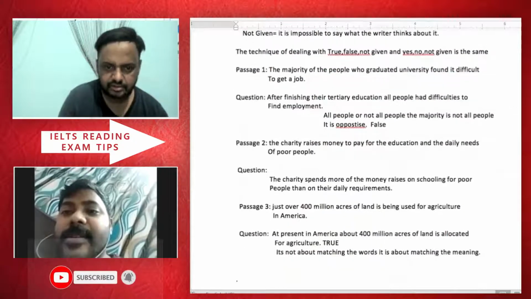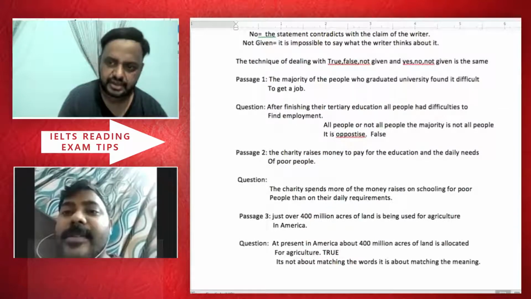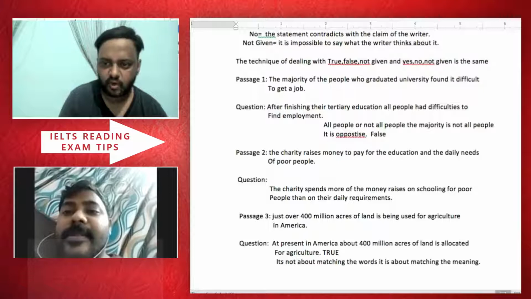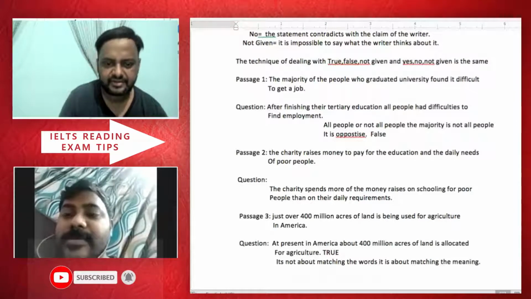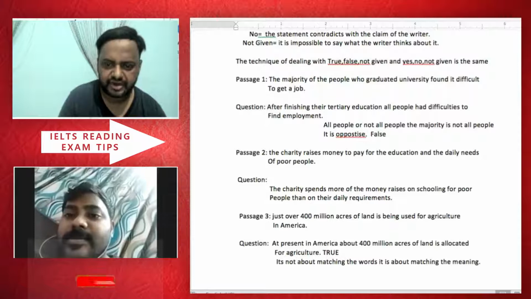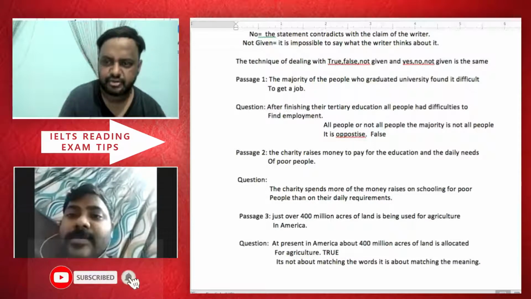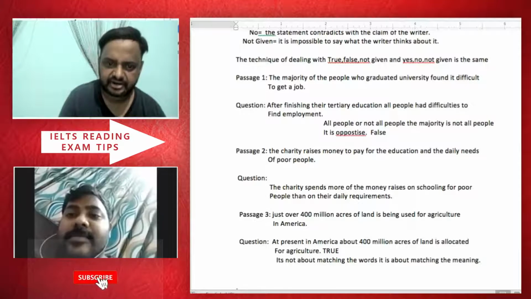So they are not saying anything about what percentage or how much money the charity raises. They're just saying the charity raises money to pay for the education and the daily needs of the poor people. So it could be like 20%, it could be 10%, a very small amount, and they would be having some salaries and other expenses, the rents and other expenses as well. So they're not telling you about the money.